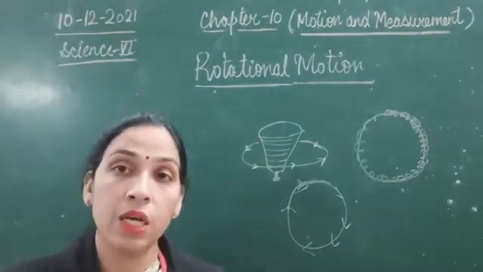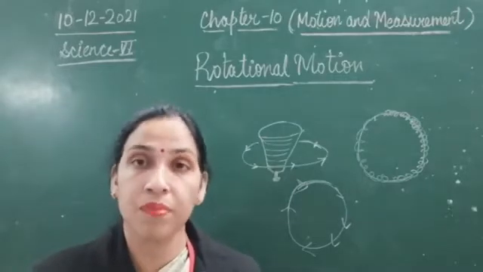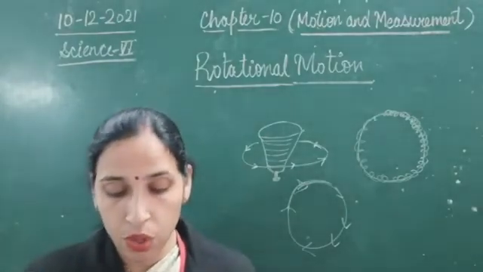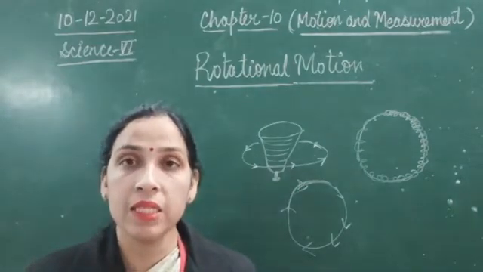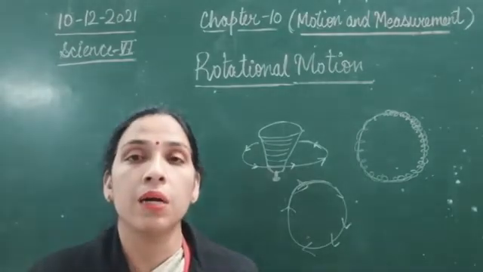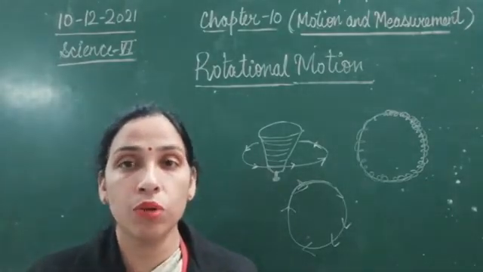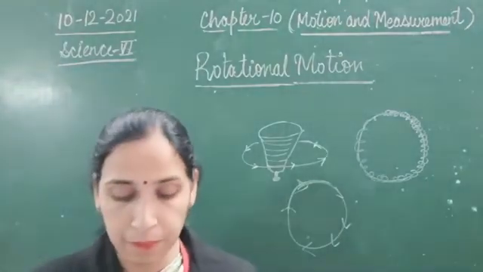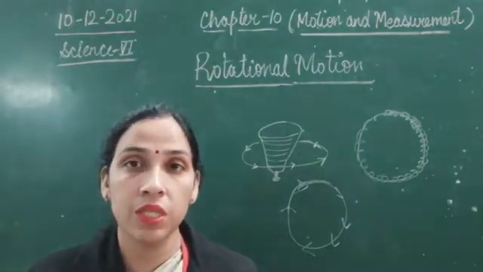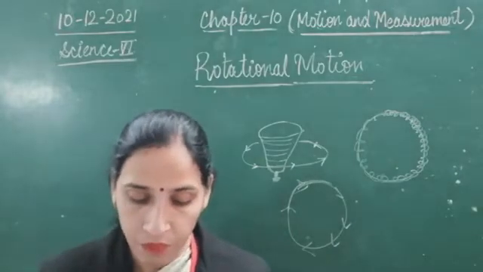A bicycle is rotating on its axis as well as moving in a straight path, that is rectilinear motion also. So let's see some objects in which you will get more than two types of motion, like rotation or revolution.